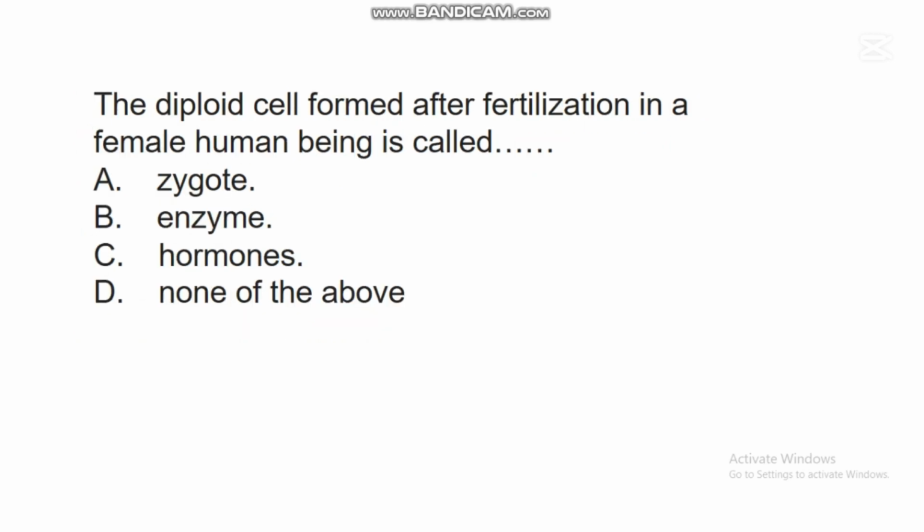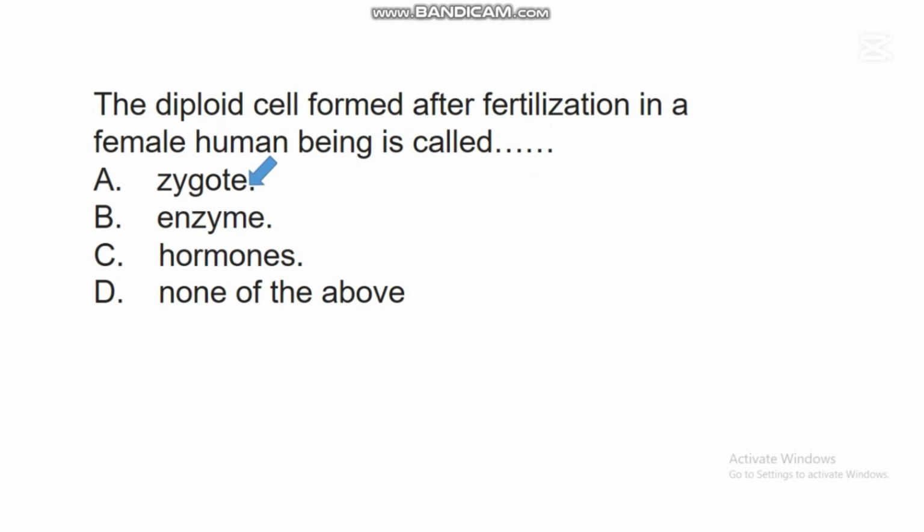The next question says, the diploid cell formed after fertilization in a female human being is called dash. A. Zygote. B. Enzyme. C. Hormones. D. None of the above. In this question, the correct answer is A. Zygote.